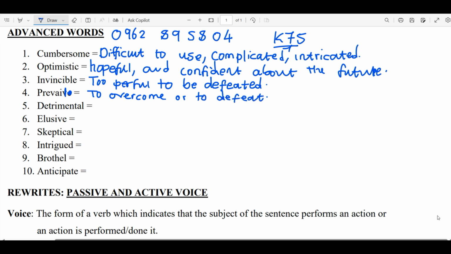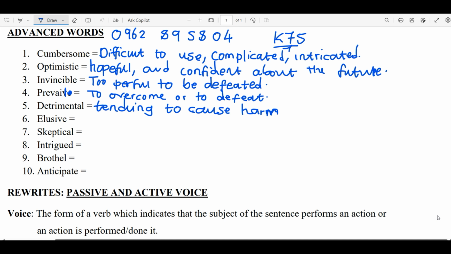For example, if you say, I encountered a very serious situation and I prevailed, it simply means you overcame that, you defeated that situation. Then detrimental, tending to cause harm. Let's say if someone says this type of food that you are eating is detrimental to your health, it means that at one time it can cause harm to your health.